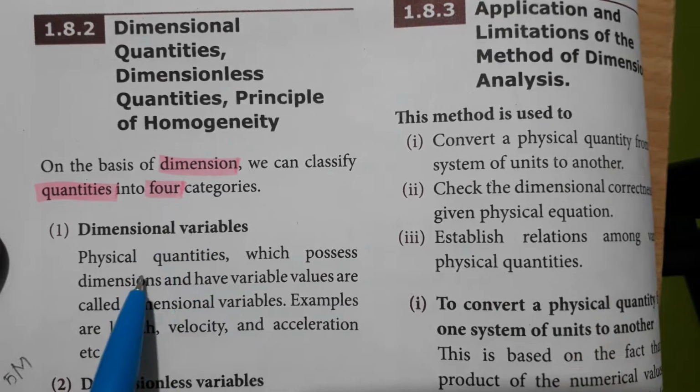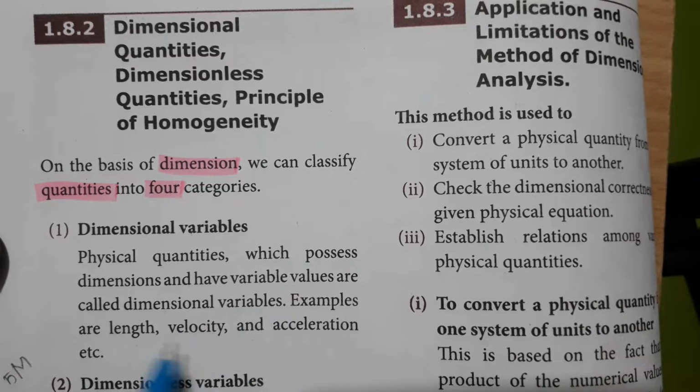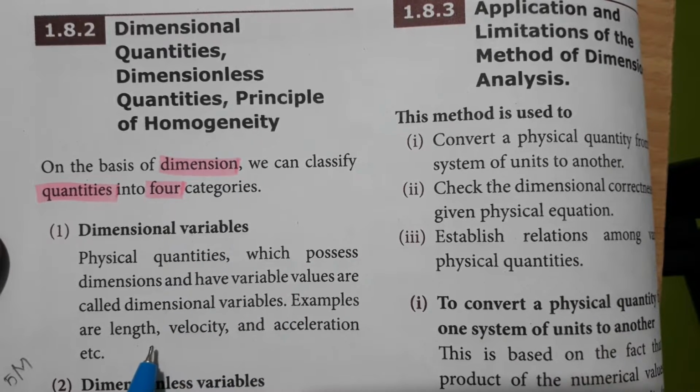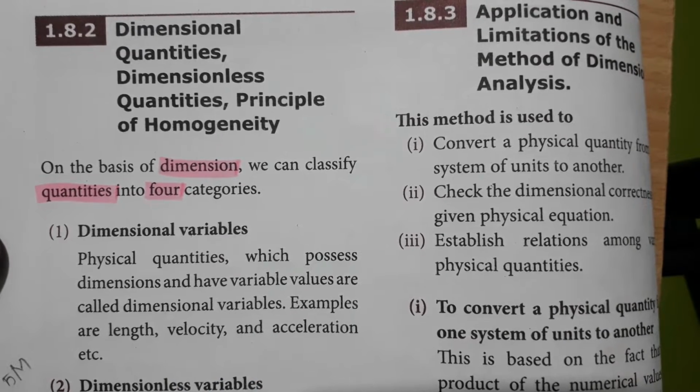First is dimensional variables. Physical quantities which possess dimensions and have variable values are called dimensional variables. Example, length, the unit is meter; velocity, the unit is meter per second; acceleration, the expression is meter per second square.